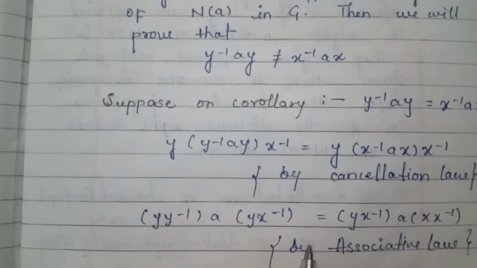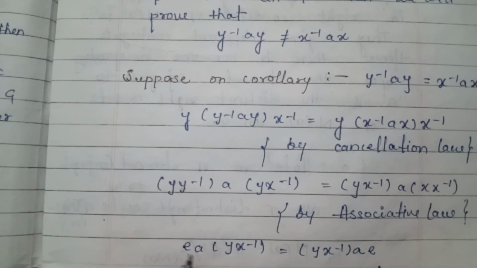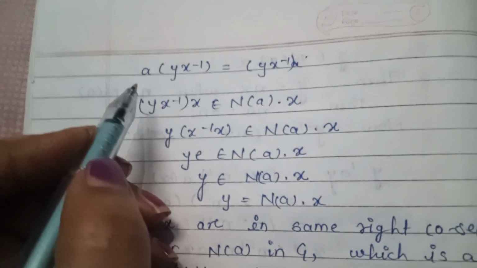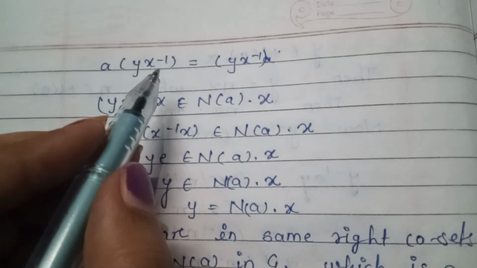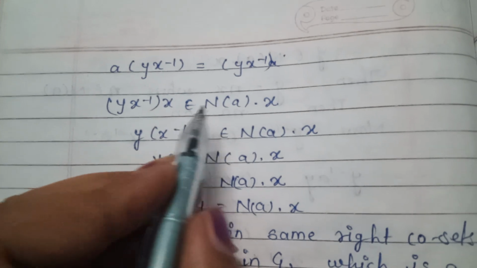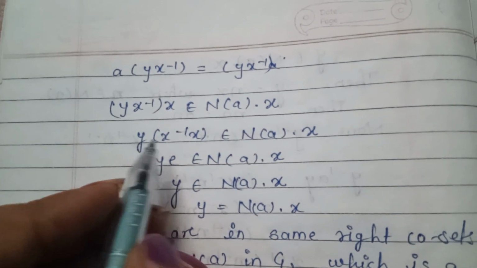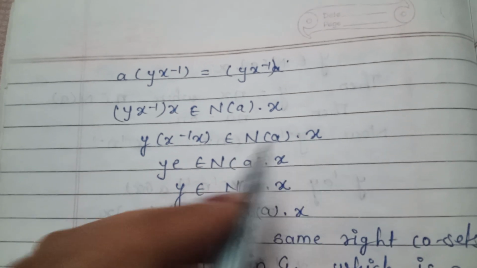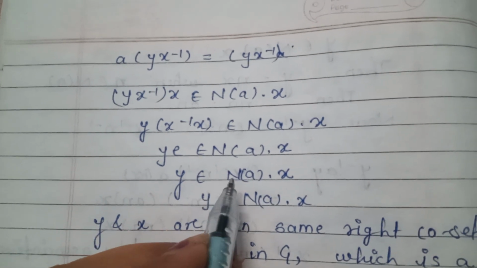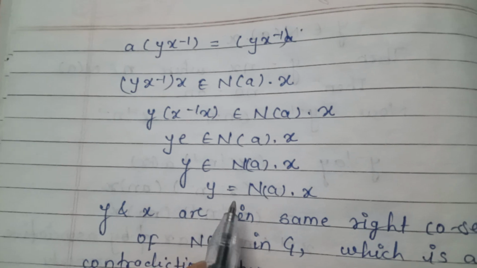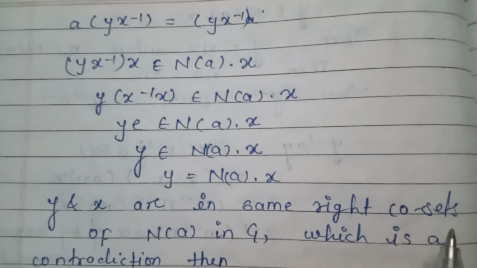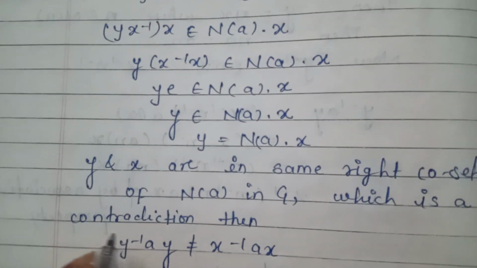So y x inverse belongs to N(a), so y x inverse x belongs to N(a)x, that is y belongs to N(a)x. So y and x are in the same right coset of N(a) in G, which is a contradiction.